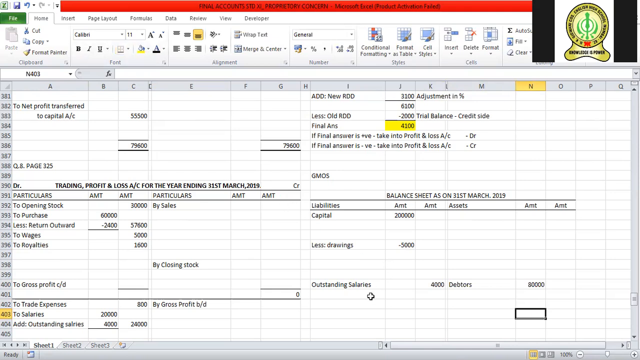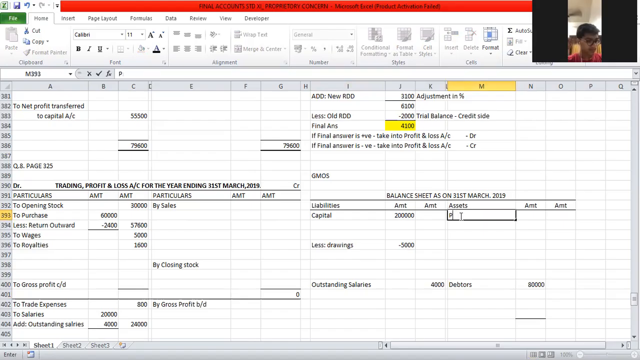Next, I have plant and machinery. Where should I take it? Asset, plant and machinery account.